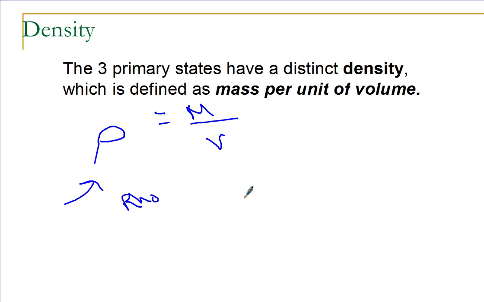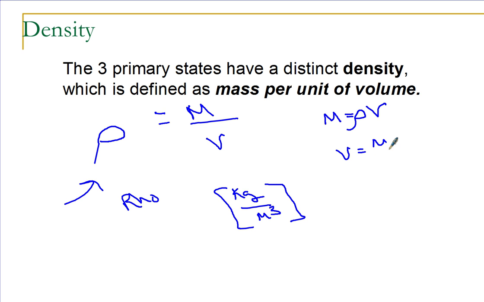The units we use for density are kilograms per meter cubed. So whenever we're doing anything in this class, make sure we convert it to kilograms per meter cubed. Now you will see this equation written in a number of ways. Sometimes you'll see that the total mass is the density times the volume. You may even see the volume is the mass divided by the density. Just know what you're looking at. This is the actual definition.